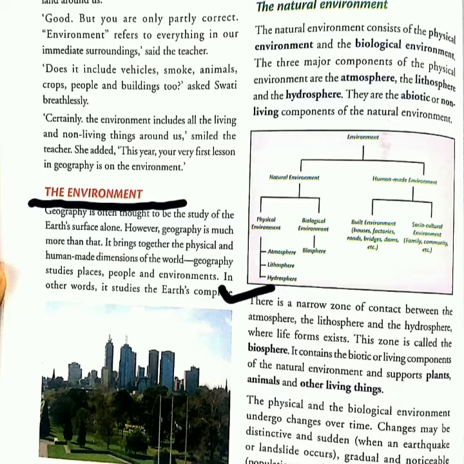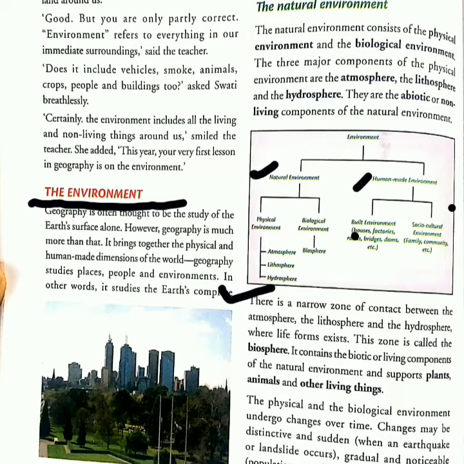In this figure, we can clearly see that environment consists of two components, that is natural environment and human-made environment. Further, natural environment is divided into physical environment and biological environment. And human-made environment consists of built environment and socio-cultural environment. Now, we'll be studying each of it.